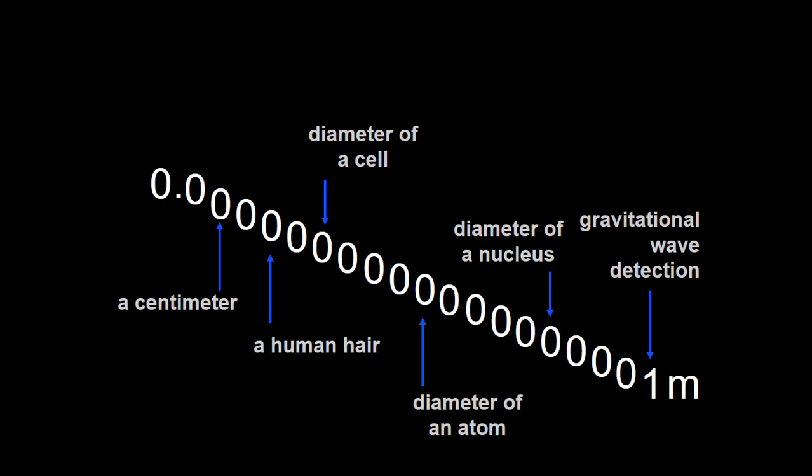Well, a centimeter is 10 to the negative second. A human hair has a width of around 10 to the negative fourth. A micrometer is a millionth of a meter, and that is about the size of an average cell. When we are talking about atoms, we get into nanometers, or billionths of a meter. If we keep going on another 10 magnitudes, then we get to the precision needed to detect a gravitational wave.